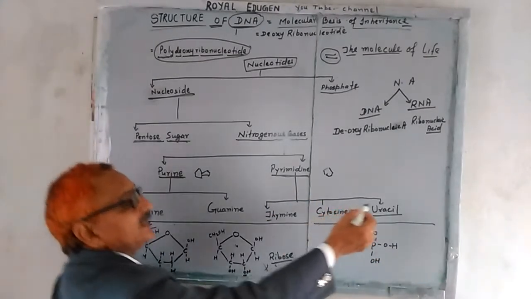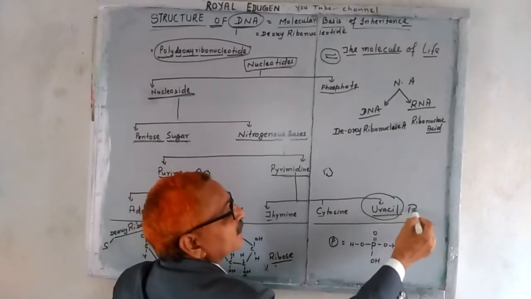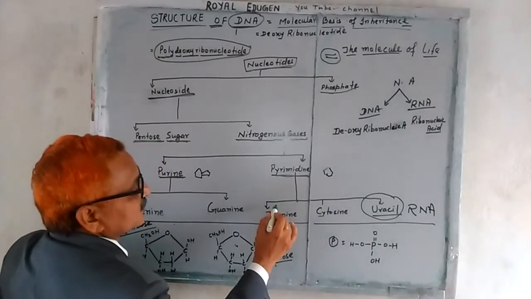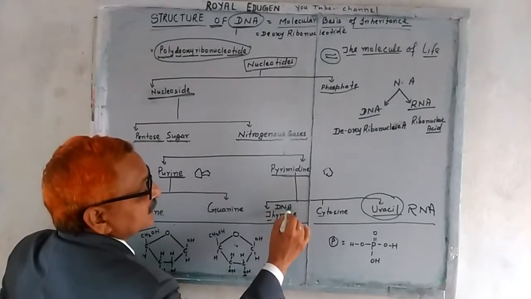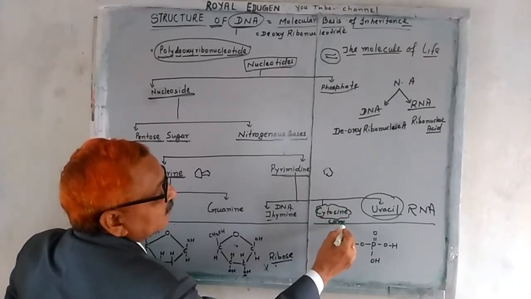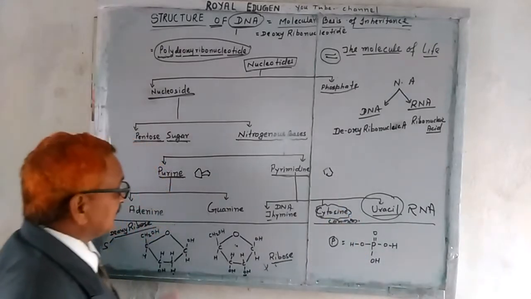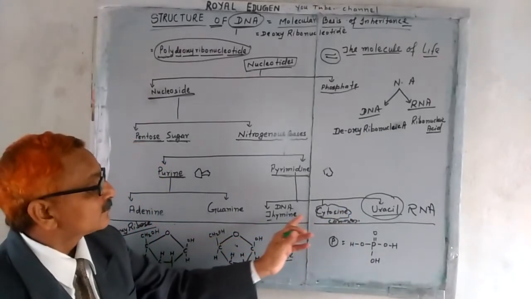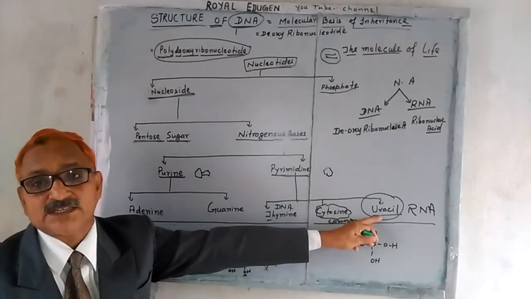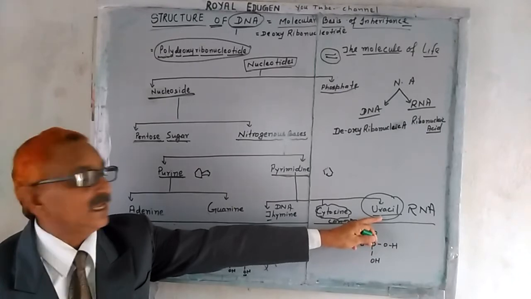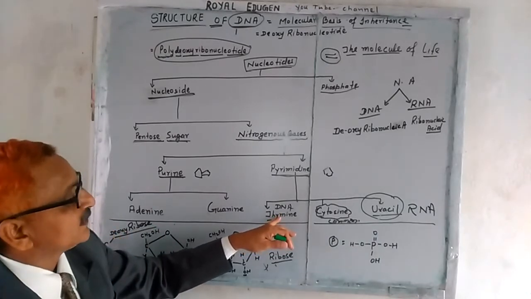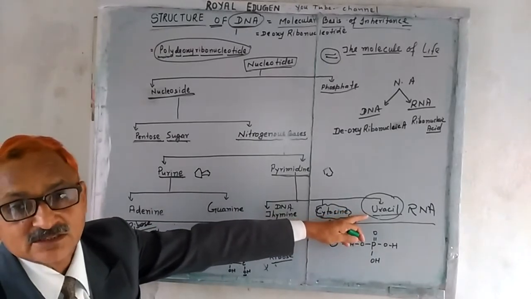But uracil is only present in RNA. This is the nitrogenous base of RNA. And thymine is the nitrogenous base of DNA. But cytosine, when we talk about cytosine, it is common. It is common for what? Both DNA and RNA. But thymine is present in DNA and uracil is present in RNA. So there is one difference between DNA and RNA: in DNA the nitrogenous base is thymine, while in RNA the nitrogenous base is uracil. Okay.